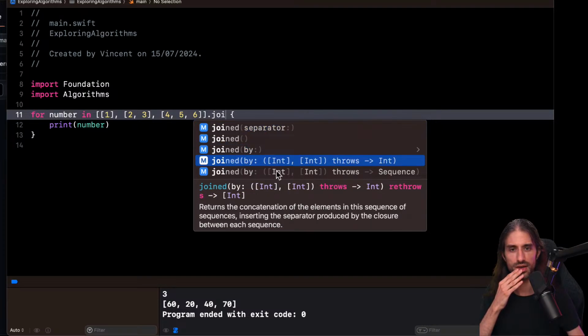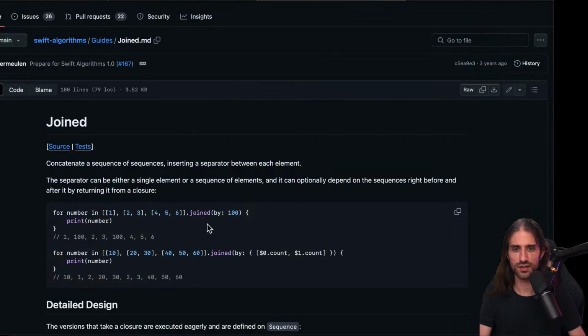I don't understand what it adds more, except that here there is a version where it takes a closure. Oh, there is a version here that takes a closure. Okay, so let's see what this version does. Here you can do $0, $1, both dot count. So 10, 1, 2. Okay, so you have access to this if you want the separator to be a function of both the sequence before it and the sequence after it.